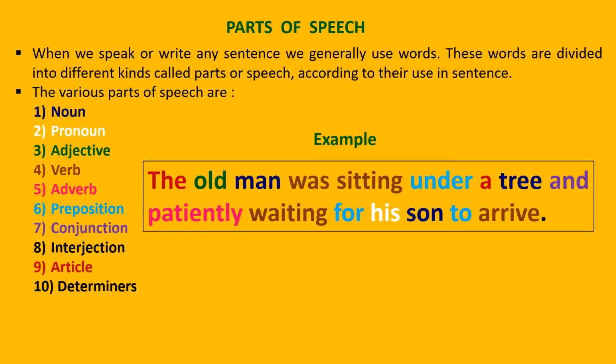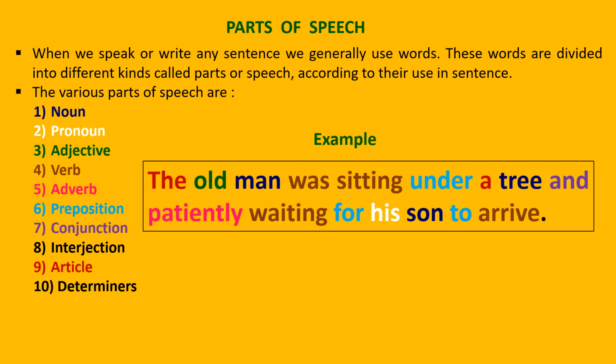For example, the. You can see that the is an article and number 9 article and the is in same color. So the is an article. Old man. Man is a noun. And when we describe a noun with a word, it is called an adjective. So here how is the man? Old man. So old is an adjective. Man is a noun. Was sitting. Both of these words are verb. Sitting is the main verb. Was is the auxiliary verb, helping verb.